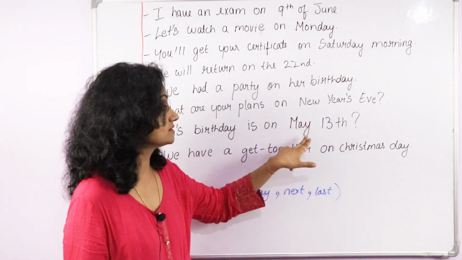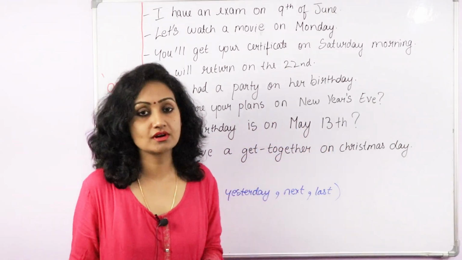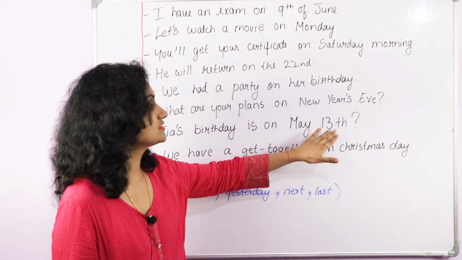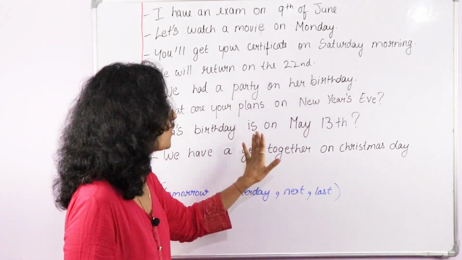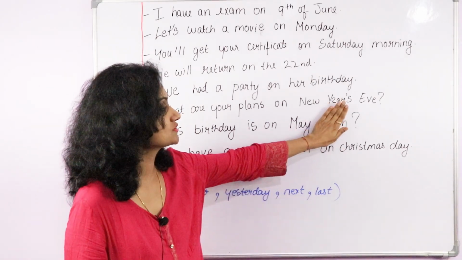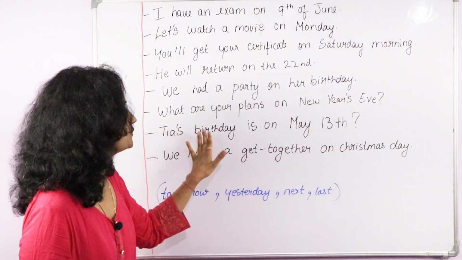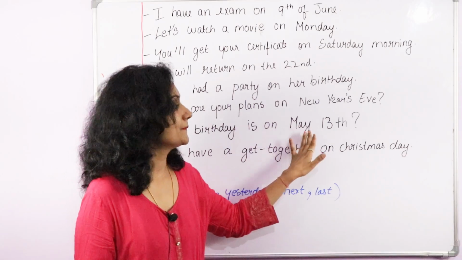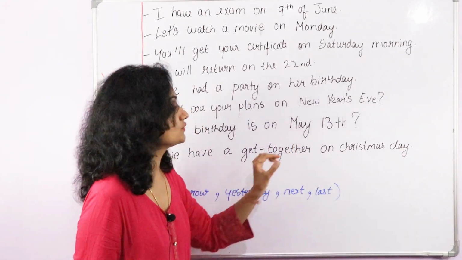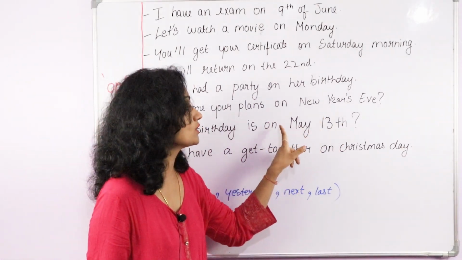Tia's birthday is on May 13th. However, we use in before a month, but here we have the date also. That's why on May 13th. If this was not here, then Tia's birthday is in May. That's it. But we have a date here. That's why on May 13th.